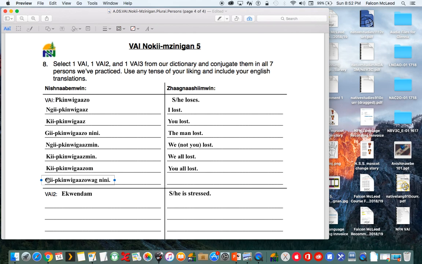So again, third last consonant. So G here is the last one. W is second last. Z is third last. Got A's here and an O here. Get rid of that. And then we know nine is pluralized with the wug suffix, but we get rid of that I. So keep kinwigaz wug ninwug.